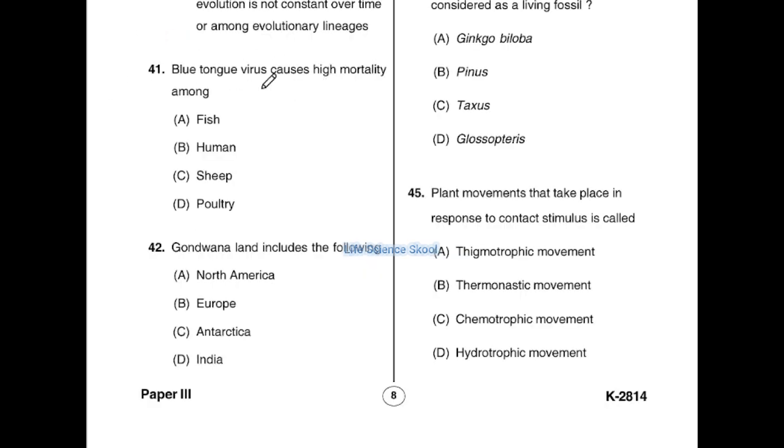Blue tongue virus causes high mortality among option A fish, option B human, option C sheep, option D poultry.